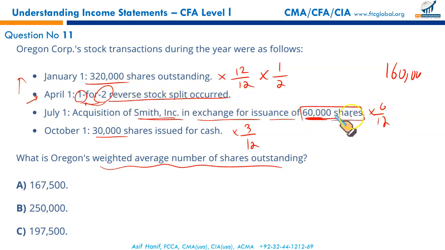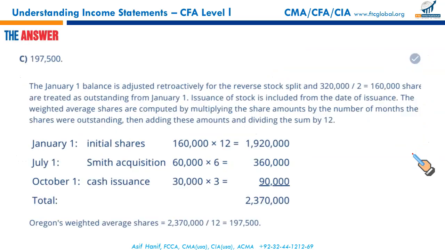It's 60,000 times 6 by 12, which is 30. And the cash issue shares were outstanding for just 3 months out of 12. So 30,000 times 3 by 12 will give you 7,500. Adding all these, 160 plus 30 plus 7,500, gives you a total of 197,500. That gives you C as the correct option.